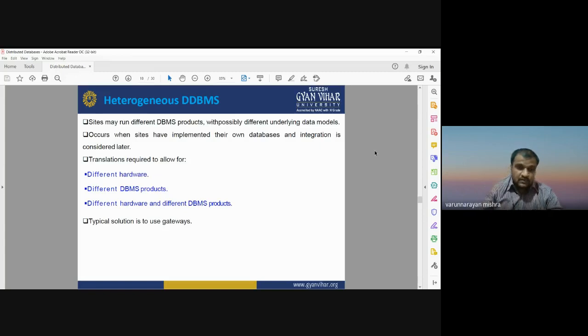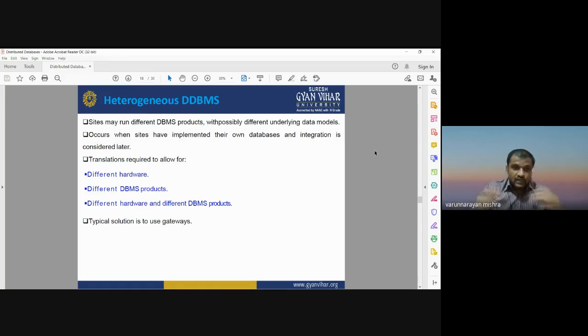A gateway is a kind of translator, a kind of program. This program is used to translate the database from one format to another, because we are dealing with databases of different types. Each and every site, each and every computer on the network has a database in a different format, stored at different locations.